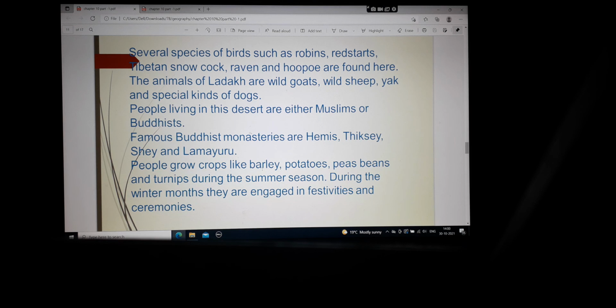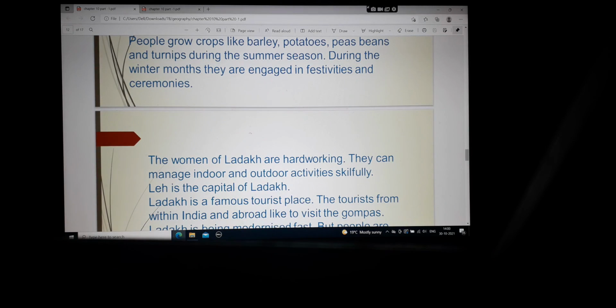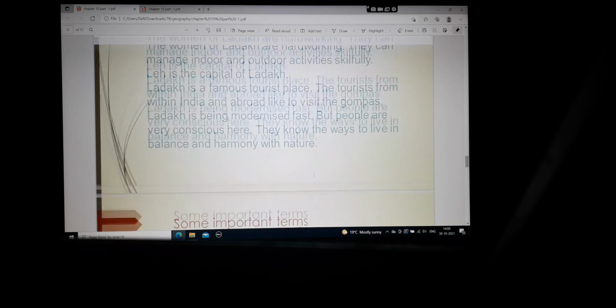People living in this desert are either Muslims or Buddhists. Famous monasteries are Hemis, Thiksey, Shey, and Lamayuru. People grow crops like barley, potato, beans, peas, and turnips during the summer season. During the winter months, they are engaged in festivities and ceremonies. So during the summer they just grow crops, and during the winter they enjoy the fruit of the crop and make festivities. That means they celebrate a lot of festivals in Ladakh, and they are engaged in all these ceremonies.